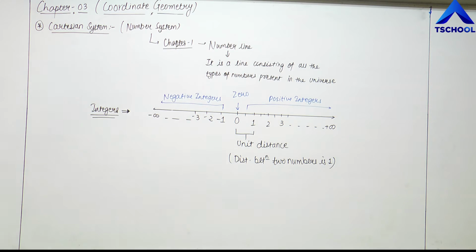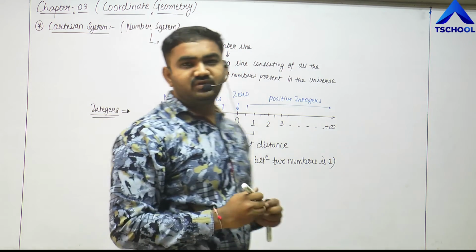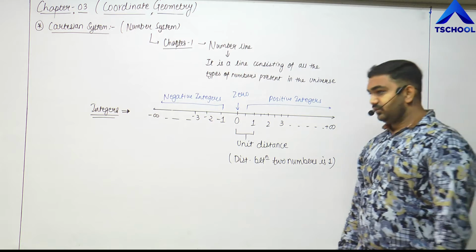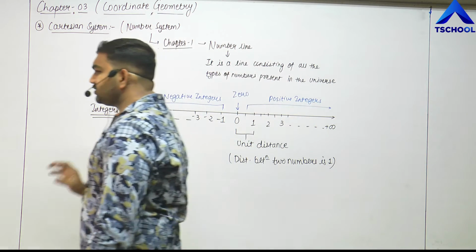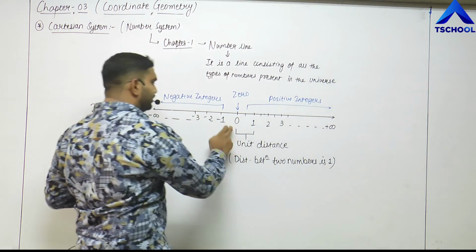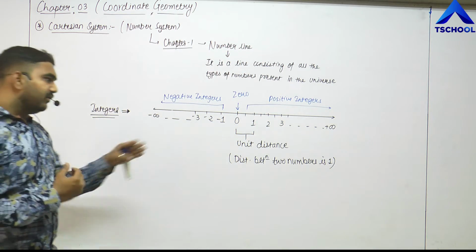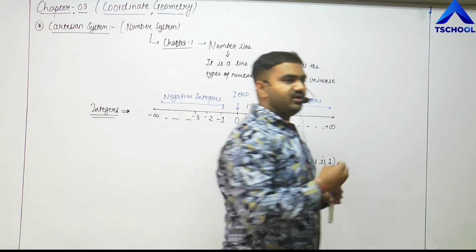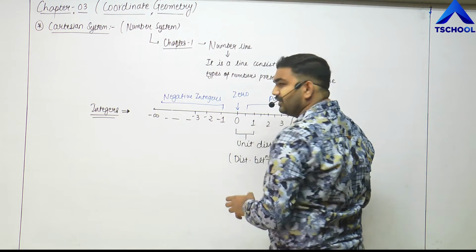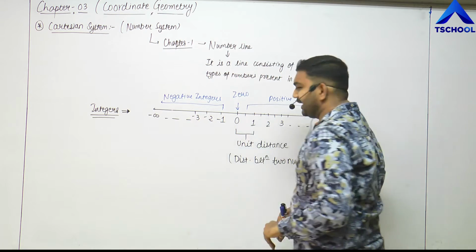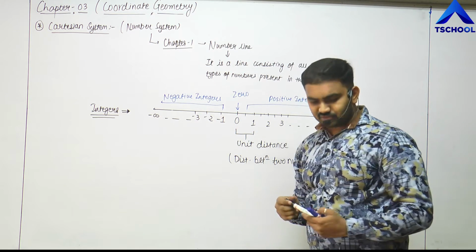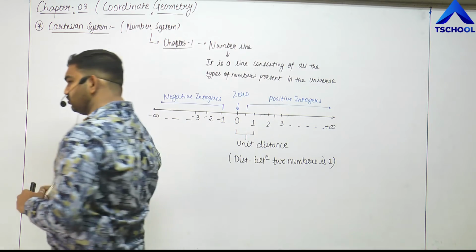Now friends, if you look closely at this number line, you will see that the numbers start to originate on both sides from 0. On the right side of 0 we have 1, 2, 3, 4, 5 up to infinity, and on the left side of 0 we have those exact numbers with a negative sign, a minus sign. So the numbers start to originate from 0.